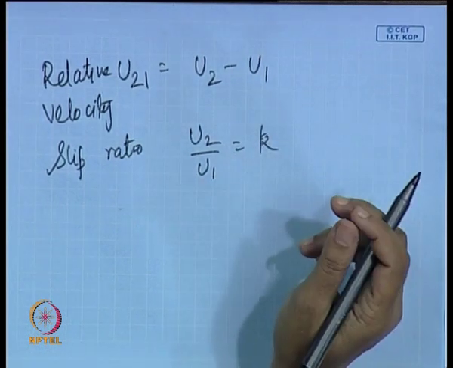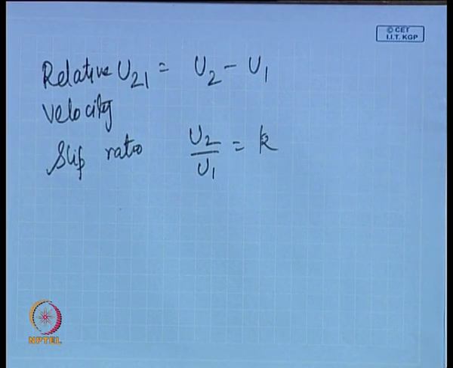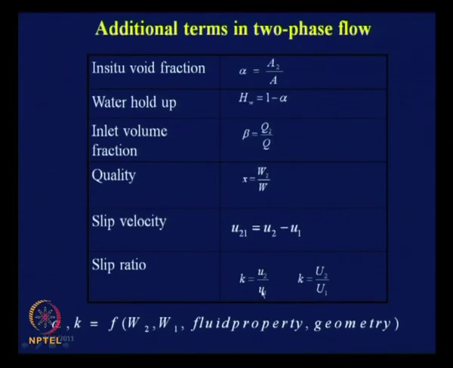Okay. So, these two were the important parameters, and as we all know, these are interrelated. U2, U1, this difference arises due to the difference between alpha and beta. Okay. So, therefore, if we know k, we can find out alpha. If we know alpha, we can find out k. So, therefore, both of these parameters are dependent upon the mass flow rates, the properties of the two fluids, the geometry, and so on and so forth. It is just to show that none of them are measurable, none of them can be controlled. We can just estimate them, we can just evaluate them, but we have to include them in any sort of analysis we would like to do for two phase flow situations.